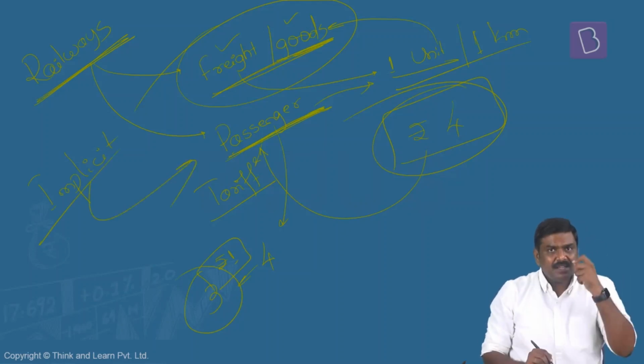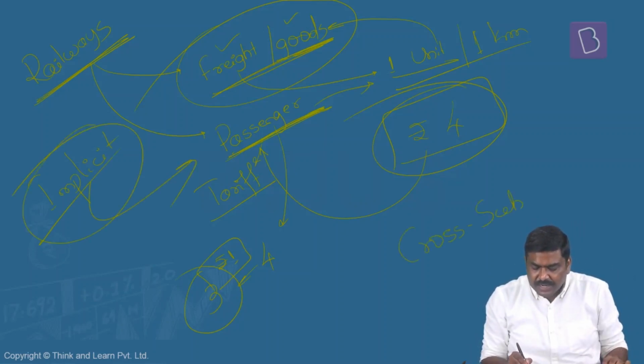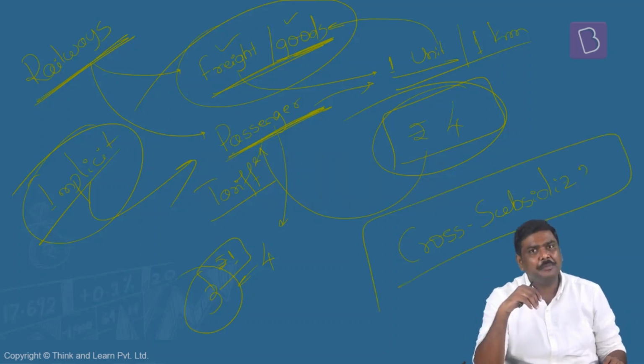Okay? In case of railways, the rates on the passenger transportation is an example of an implicit subsidy itself. But in addition to this, you have to understand one more term here. There is something called cross subsidization. In case of railways, you always find the idea of cross subsidization. What do you mean by cross subsidization?